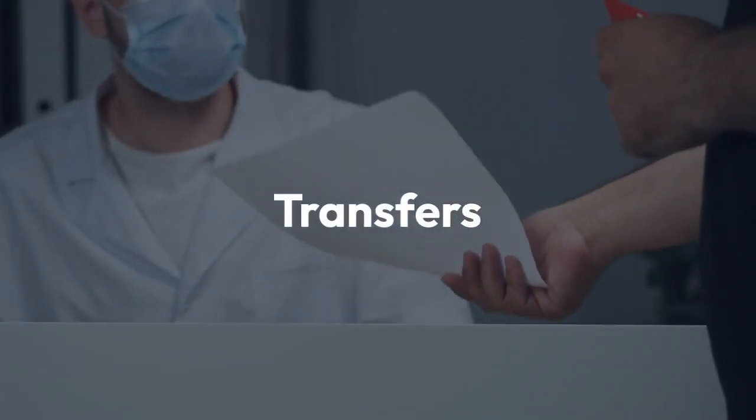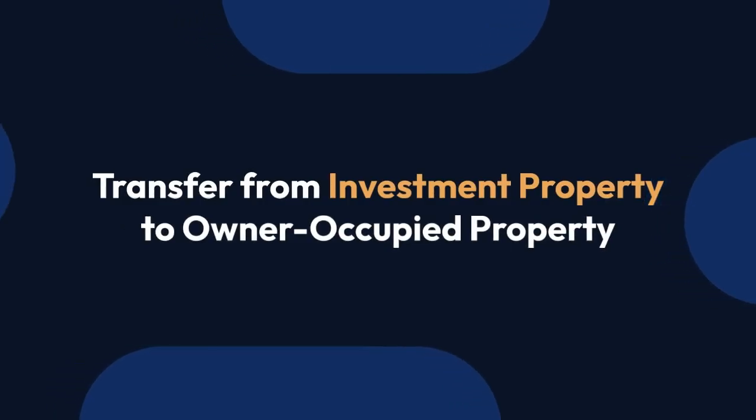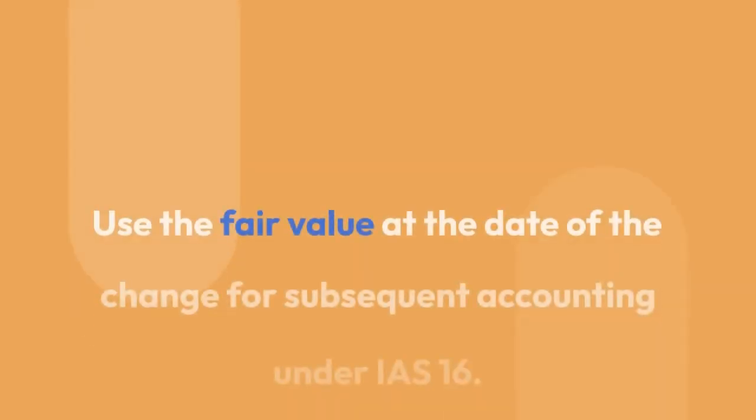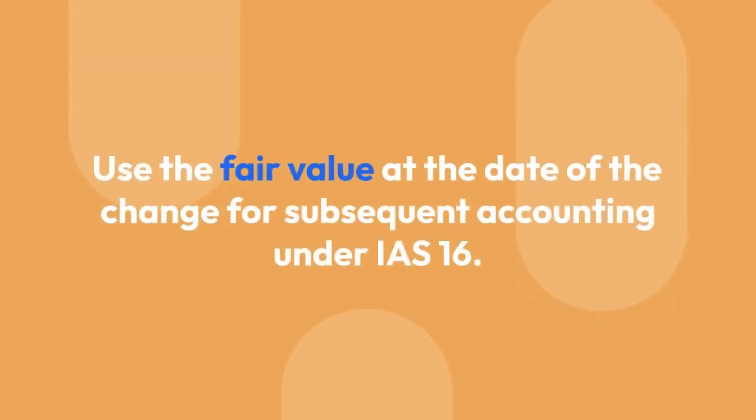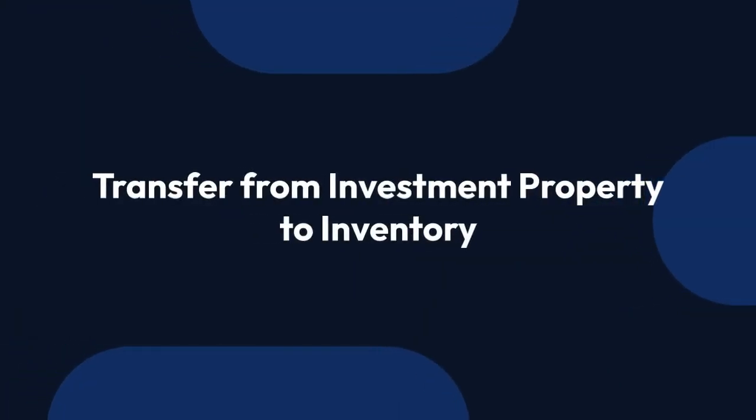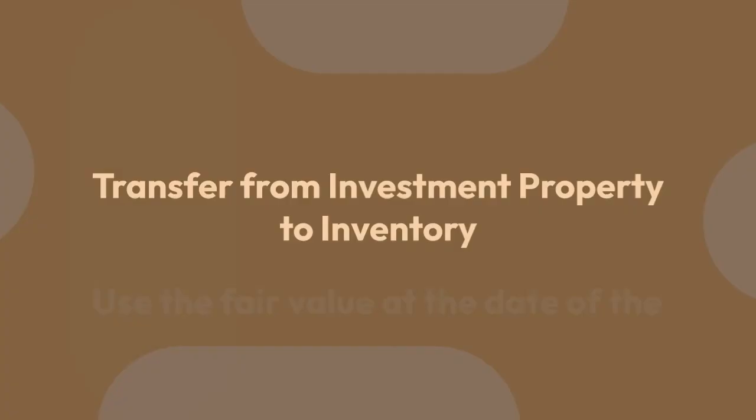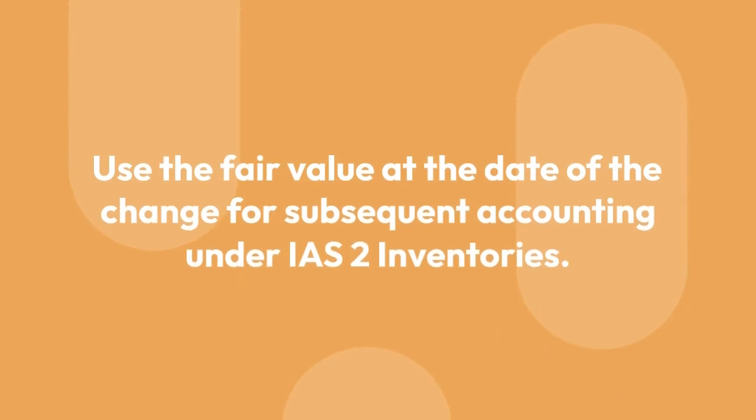Transfers. Transfer from investment property to owner-occupied property: use the fair value at the date of the change for subsequent accounting under IAS 16. Transfer from investment property to inventory: use the fair value at the date of the change for subsequent accounting under IAS 2 Inventories.